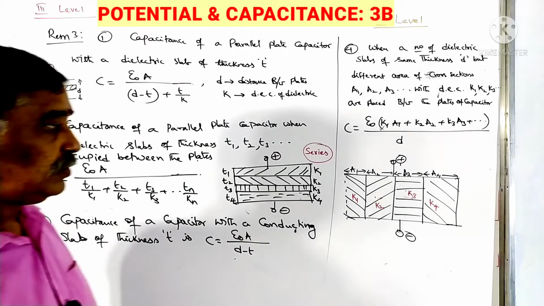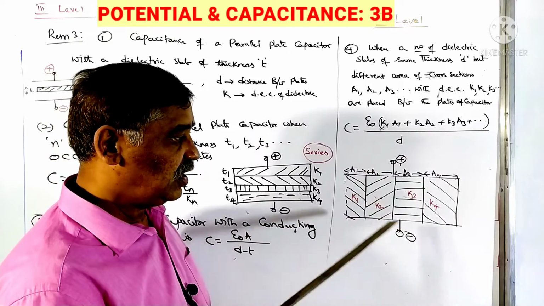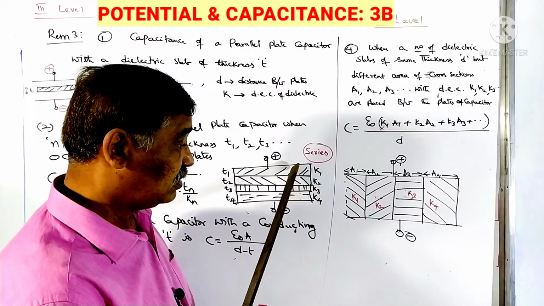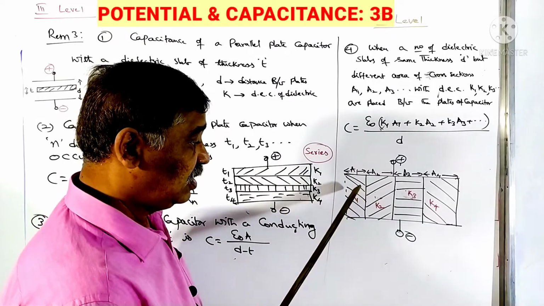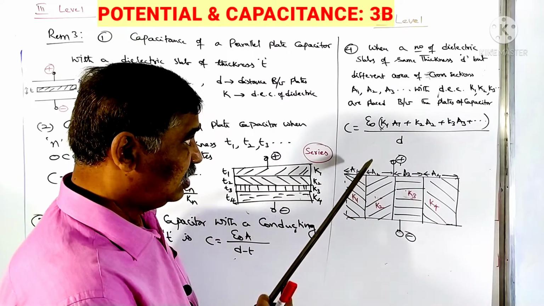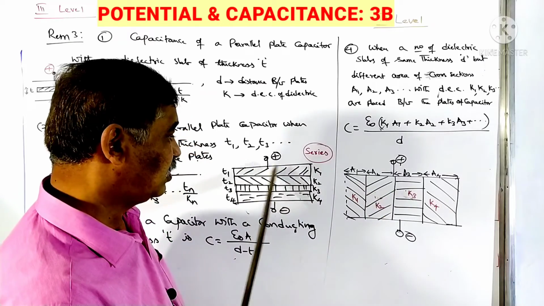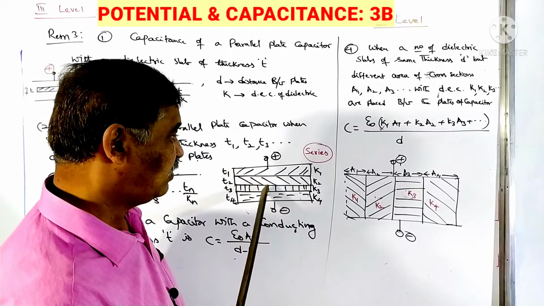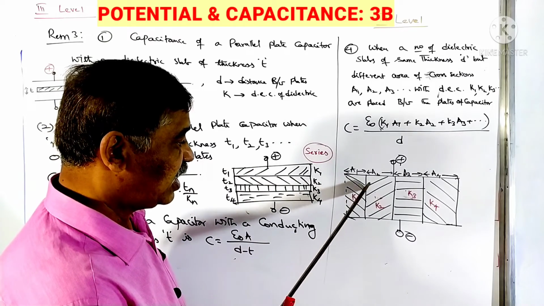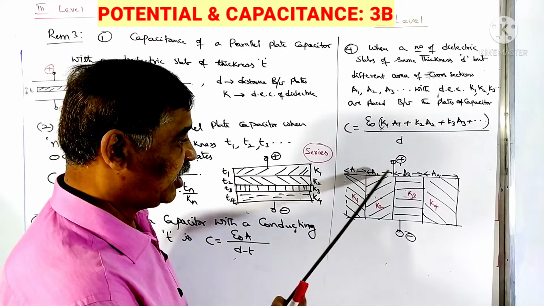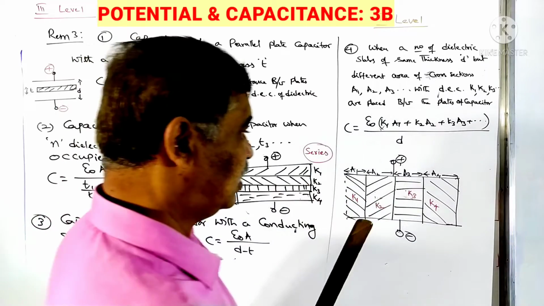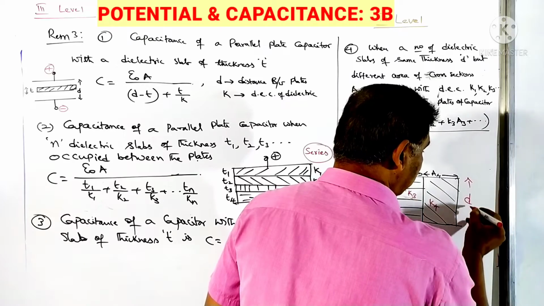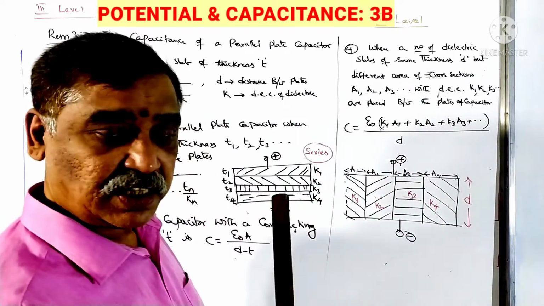This we should remember. Another one is where, between the plates of the capacitor, you place dielectric materials like this. So this is one pattern, this is another one. Here the area is being changed. Here there is no change in area. All of them have the same area, but only thickness is varying. So here the area kept changing. So this is area A1, A2. The thickness is the distance d between the plates of the capacitor, that remains the same. That is nothing but the thickness of each slab remains the same.